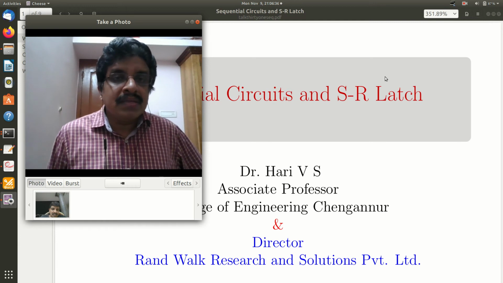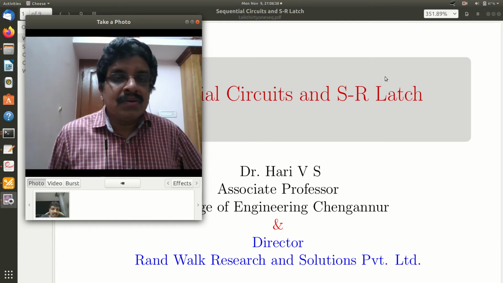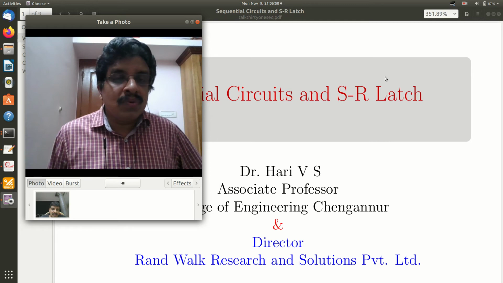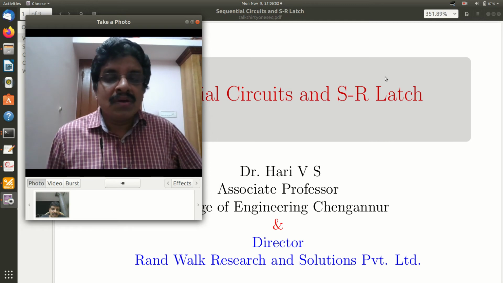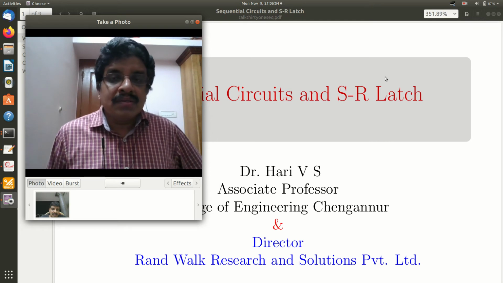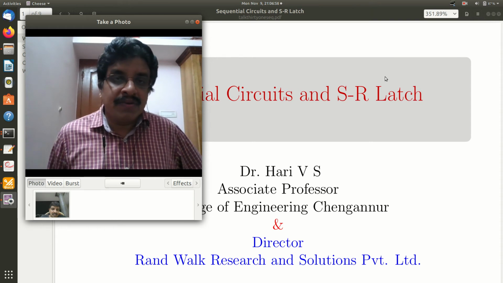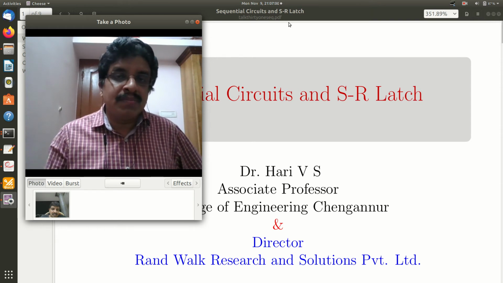But there are certain other circuits, those are sequential circuits with memory, and they are synchronized. Synchronized in the sense that the operation is synchronized to a common clock or pulse signal. So they are relatively slower than combinational circuits. So in this video we see the basics of sequential circuits and a primitive SR latch. So let me start with that presentation.